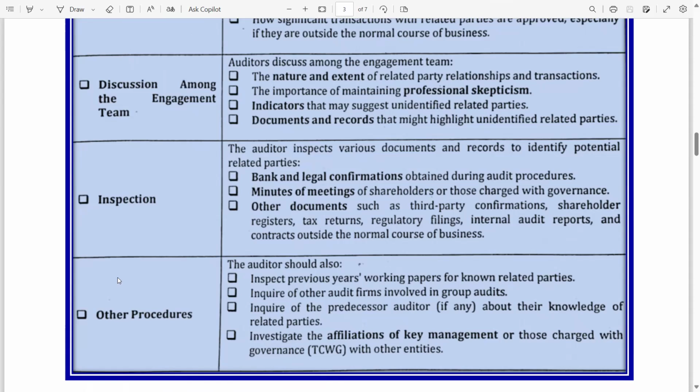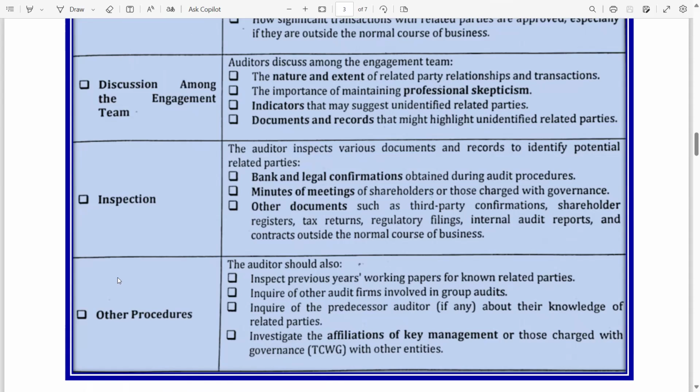Inspection. The auditor inspects various documents and records to identify potential related parties. For the identification, the best thing is to send the confirmation. If management has given you the list, you should simply send the confirmation to the related parties. If you get the response, it means the related parties are there. If not, then you have to perform other procedures.